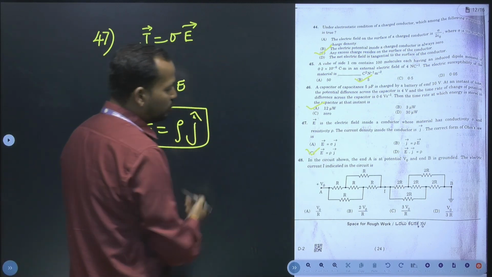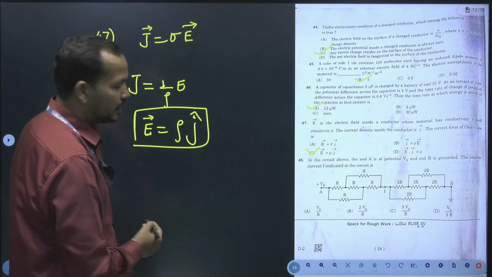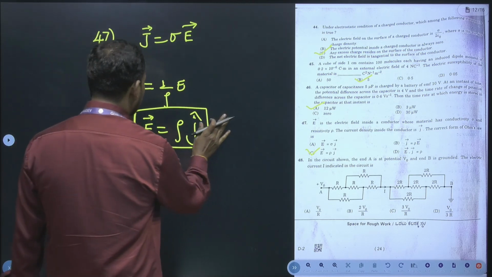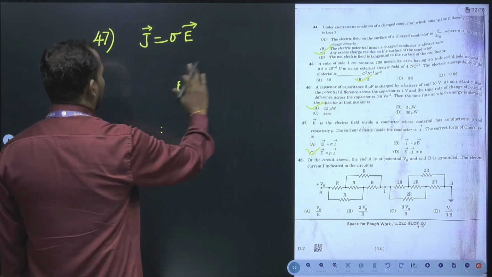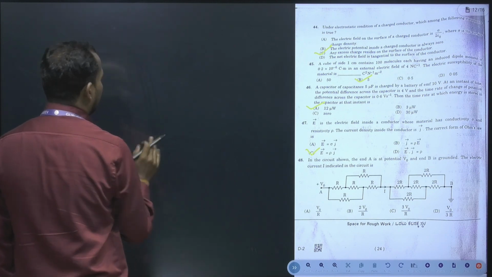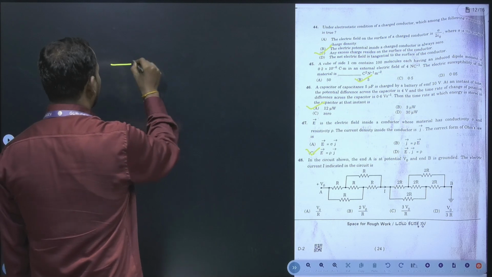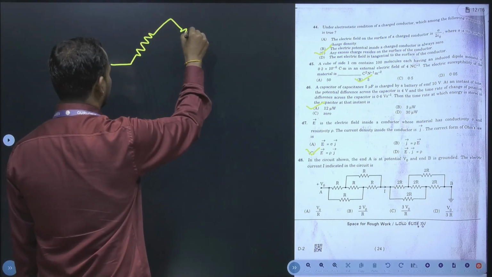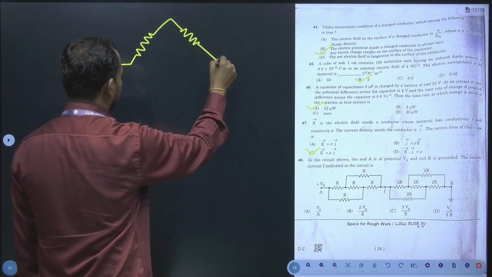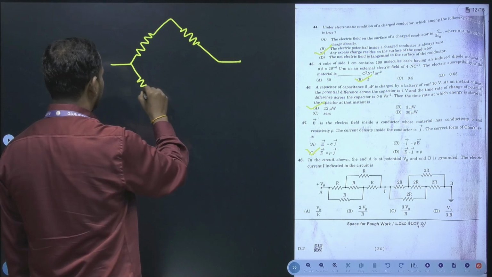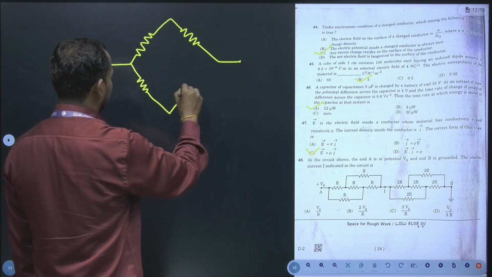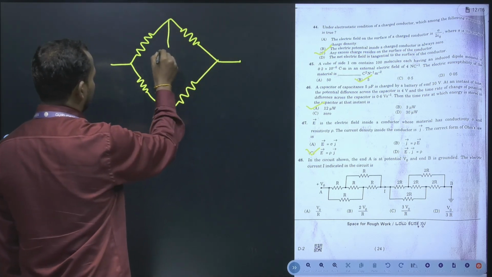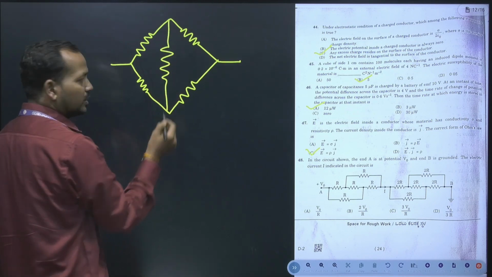Now we will move towards the next question, question number 48, which is an application of Wheatstone bridge. So I will try to draw the Wheatstone bridge here. So this is a Wheatstone bridge.